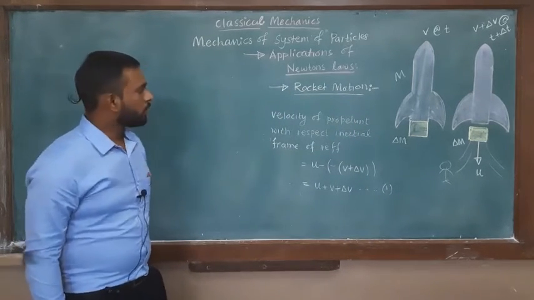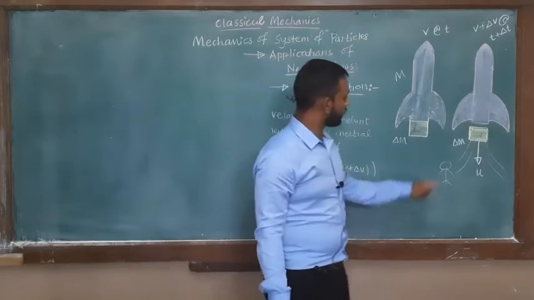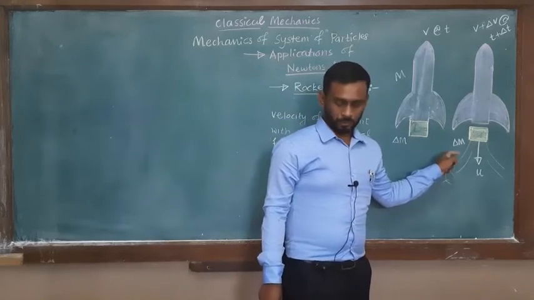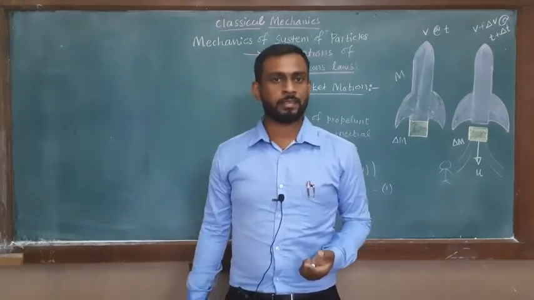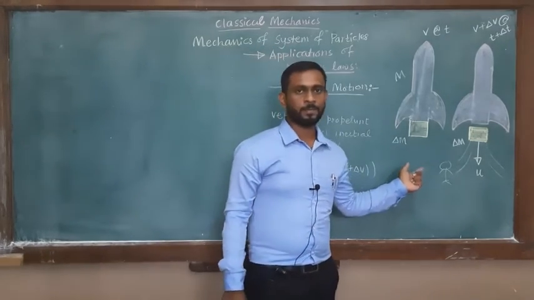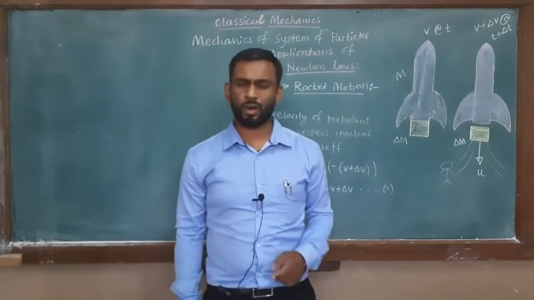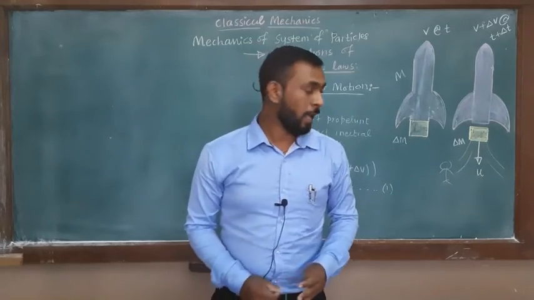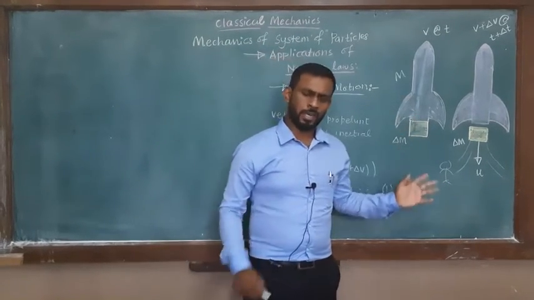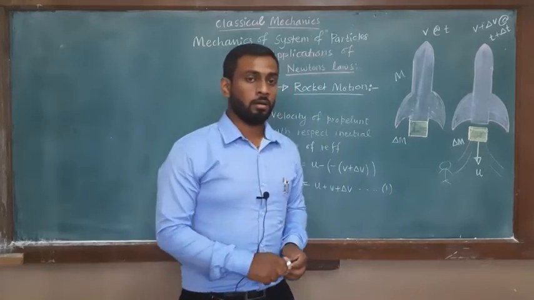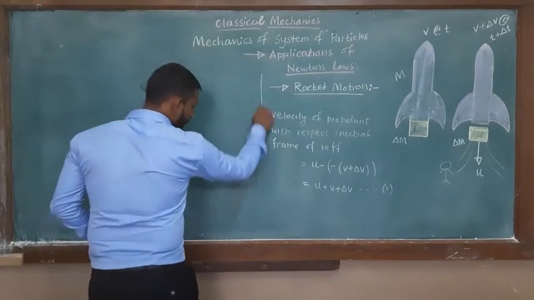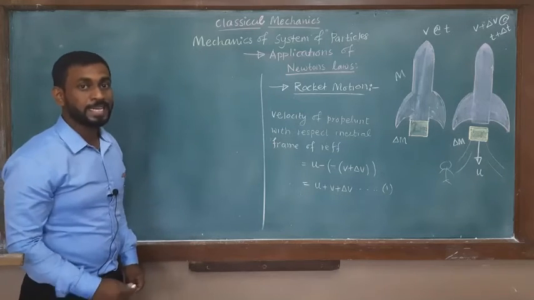When this rocket is going in the upward direction, according to classical mechanics, energy is supposed to be conserved, linear momentum is supposed to be conserved, and angular momentum is supposed to be conserved. So all those quantities are supposed to be conserved in the rocket motion. So let's apply the conservation of linear momentum.